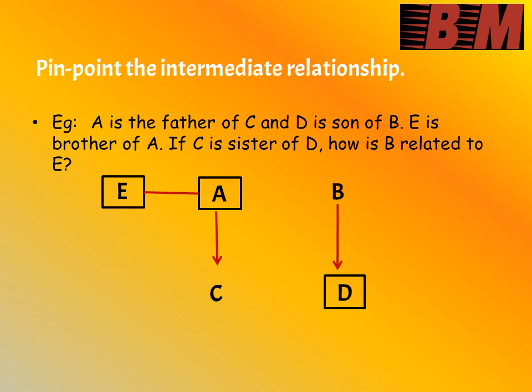Siblings and all we have discussed in graphical representation. So siblings we will represent with the help of a straight line, and the same generation is also represented with a straight line only. And next, C is a sister. Sister means female, and whose sister is C? D's sister. So this is the intermediate relationship that is given based on the question. This is how you have to draw the pictorial representation. It will be very easy for you to arrive at the conclusion once you are done with the intermediate relationship.